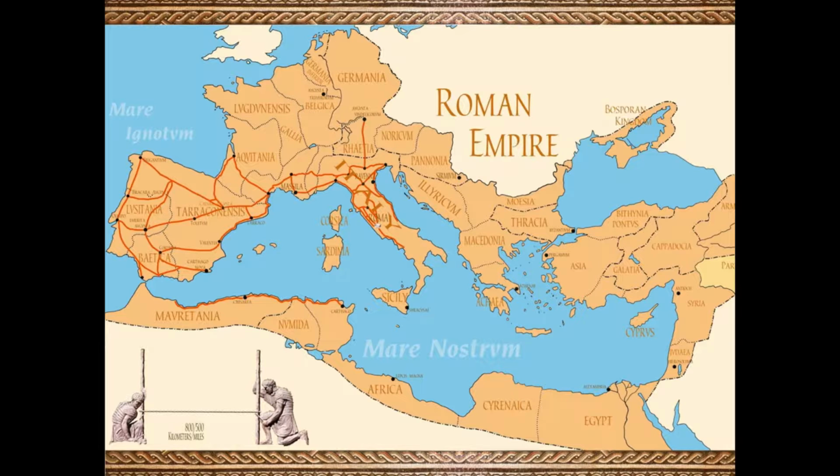64 AD, much of Rome burned. Nero set fire to Rome and blames the Christians for it. 80 AD, Colosseum is built. The Colosseum was built in 80 AD. The completion of the Colosseum was celebrated with 100 days of games. The Romans invade Scotland in this time as well.